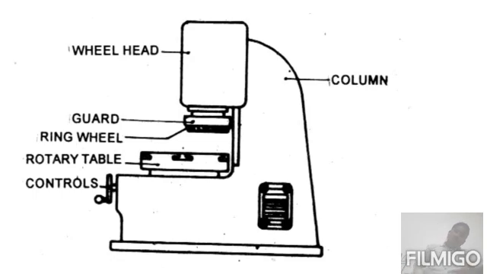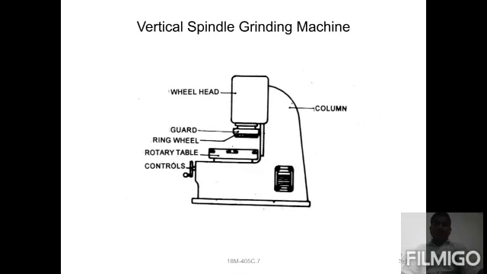The wheel head is also utilized for revolving the grinding wheel. Next, the guard is provided to avoid the release of chips. Sometimes the chips may injure a human being, so the guard is provided. Next, the rotary table is also provided for revolving the workpieces for finishing. Next are the controls, with on and off buttons.